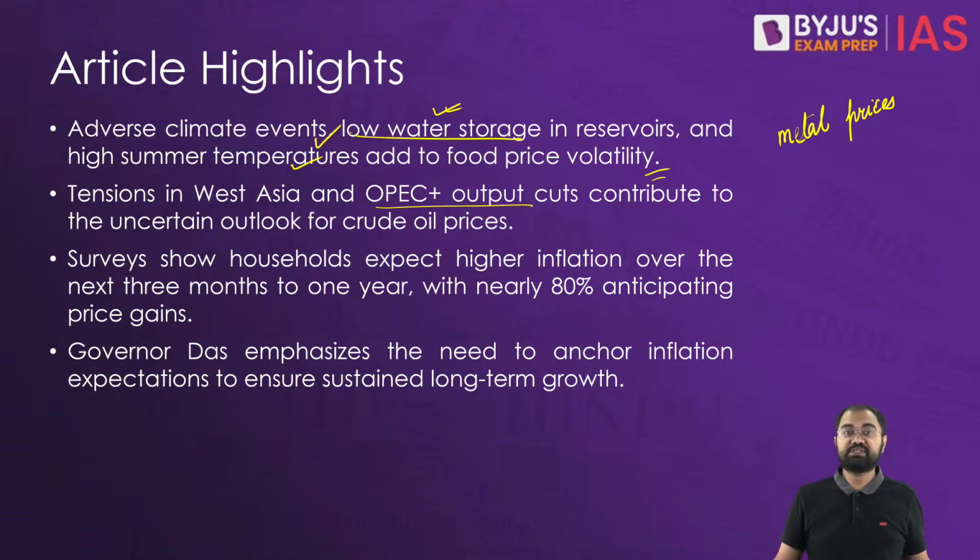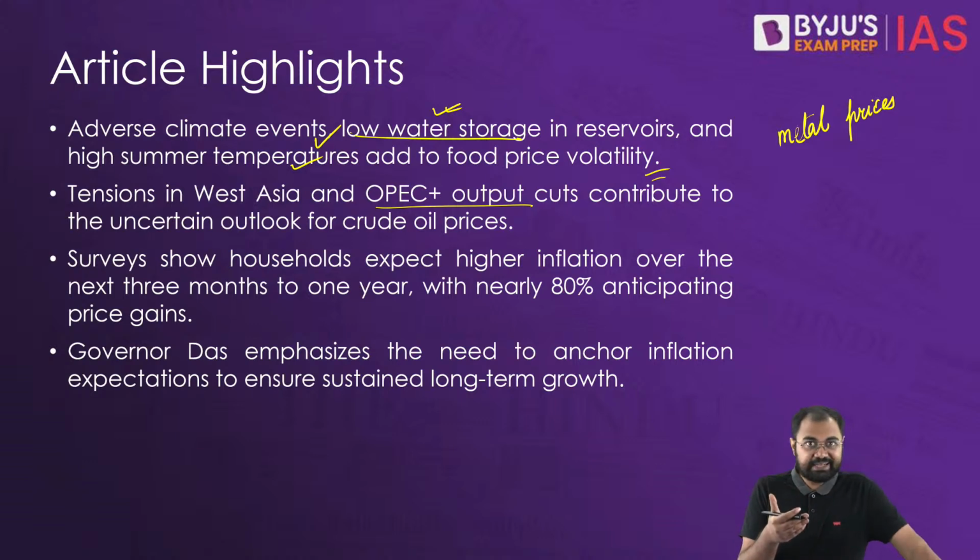So that's why some of the RBI surveys that were conducted in the month of May indicate that households expect inflation to increase across all the major product groups in the next 3 months to up to 1 year. And consumer confidence has also declined from the month of March, with nearly 80% of the respondents expecting prices to go up and accelerate over the next 1 year.